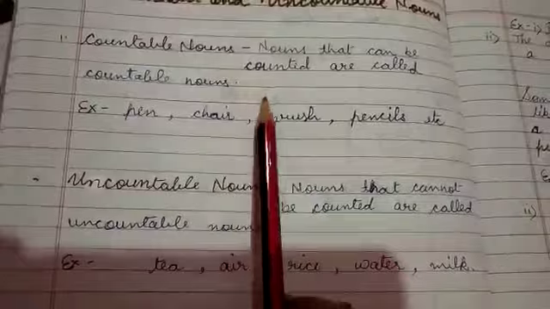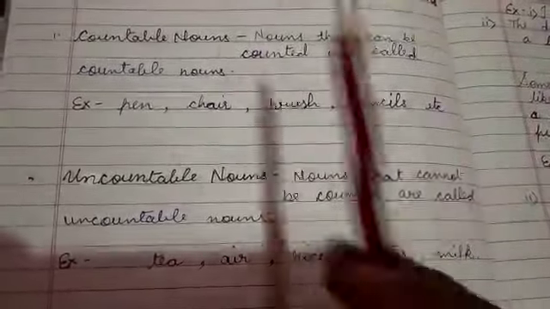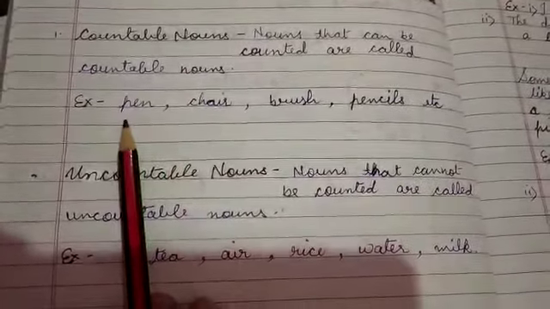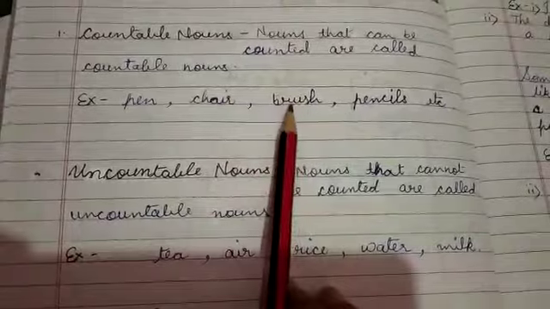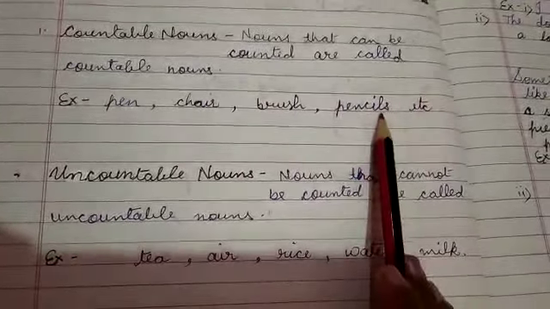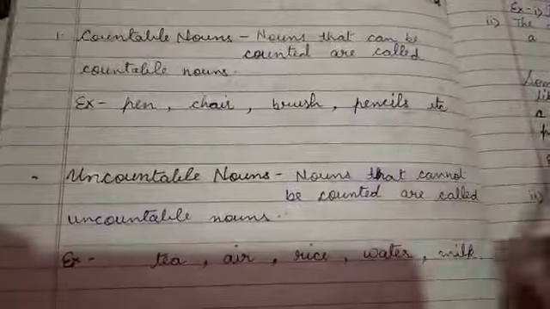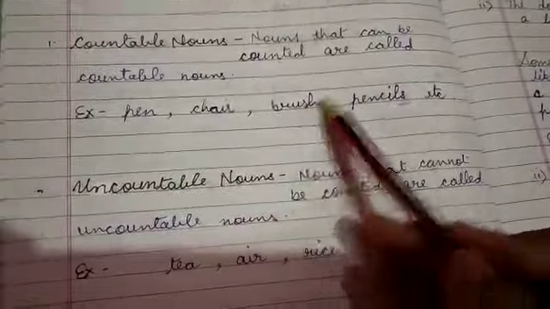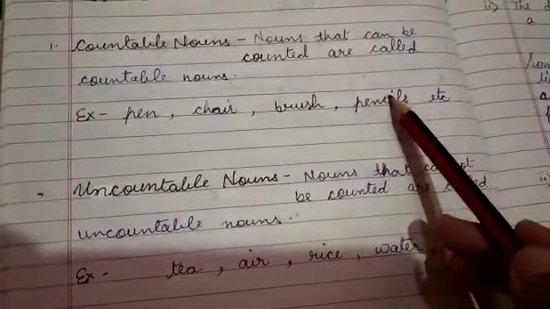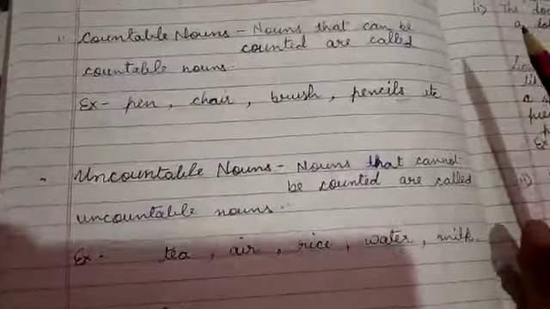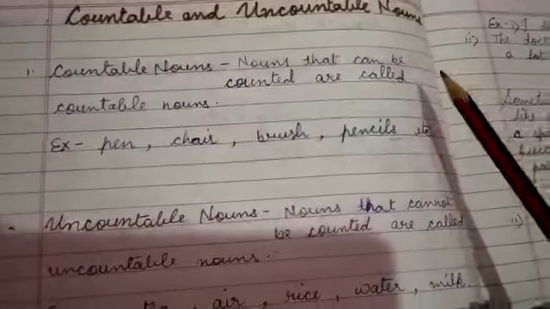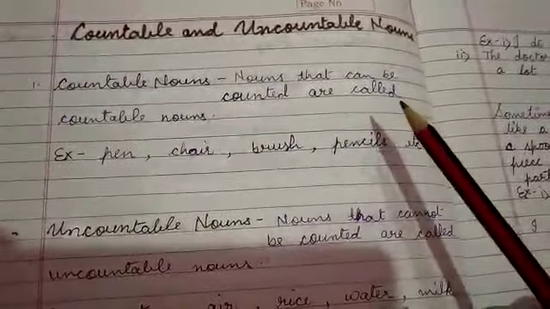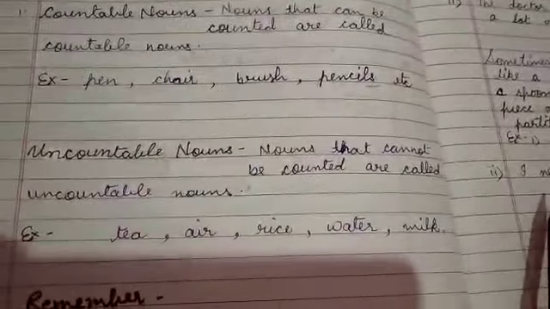Countable nouns can be singular and plural. Pen is singular. When we have to make it plural, we say pens. Chair, chairs. Brush, brushes. Pencil, pencils. We can say a pen, a chair, a brush, some pencils, two pencils, because they are countable, so they change their form. Countable nouns change their form to make the plural.